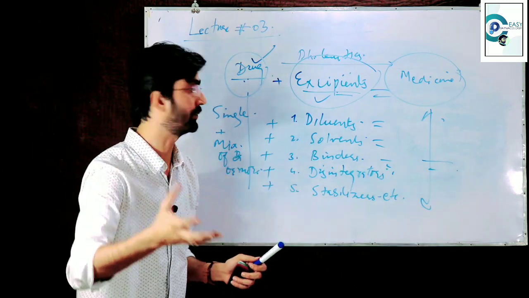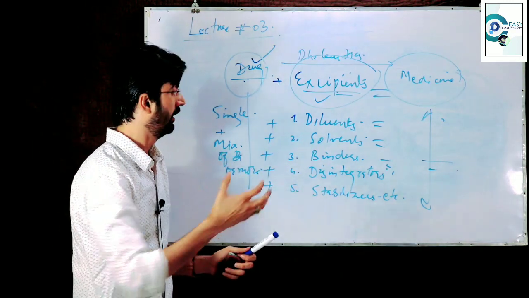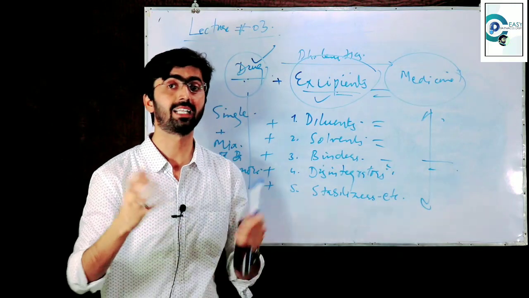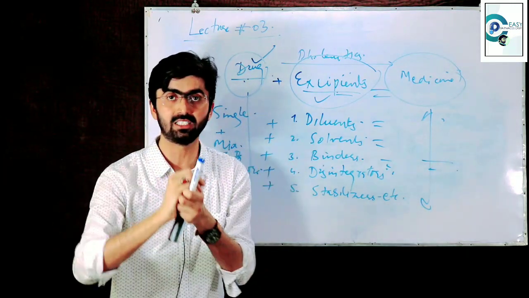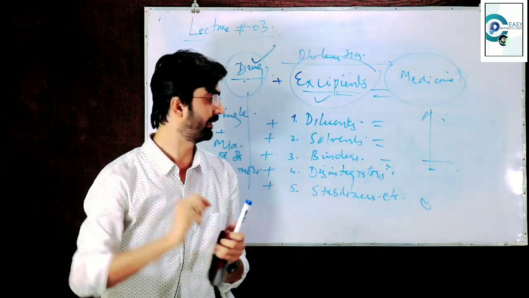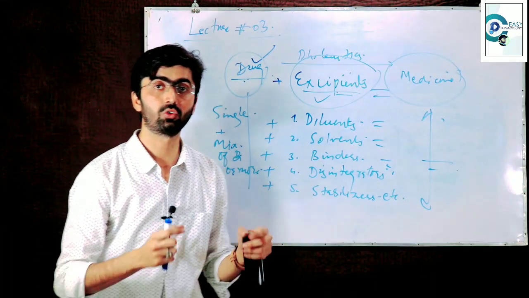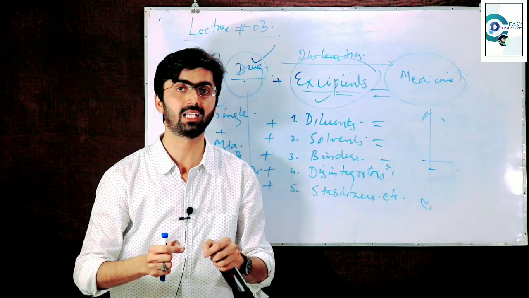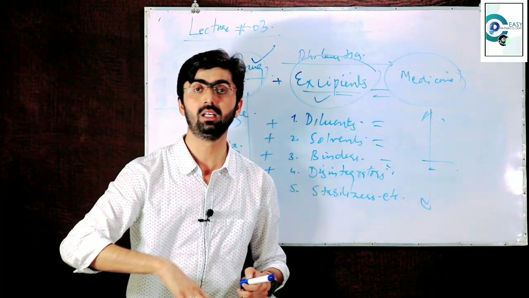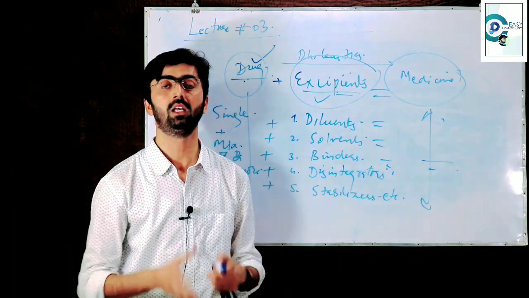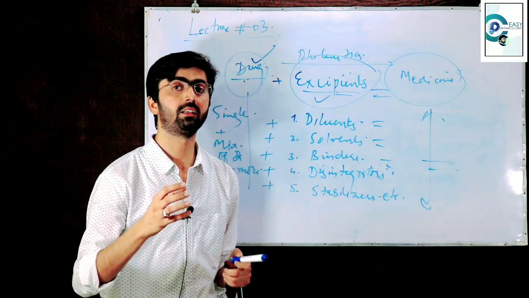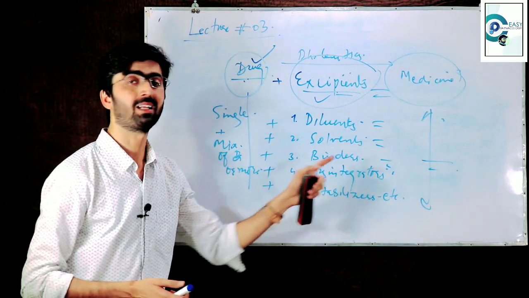Diluents to make it dilute. Solvents, binders like the tablet, the powder, the granules are going to bind with each other to make it a tablet. The disintegrators to make the tablet disintegrate. When we administer the tablet orally, when it comes in contact with the stomach, then it disintegrates. Okay, stabilizers.